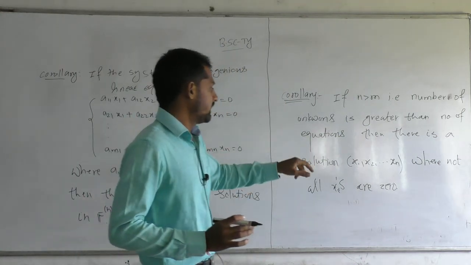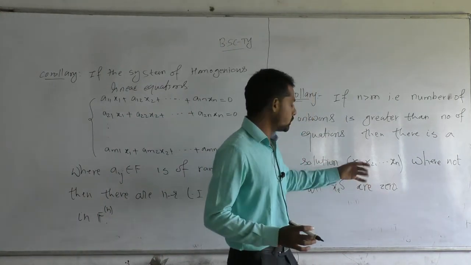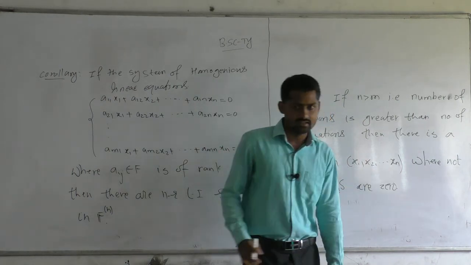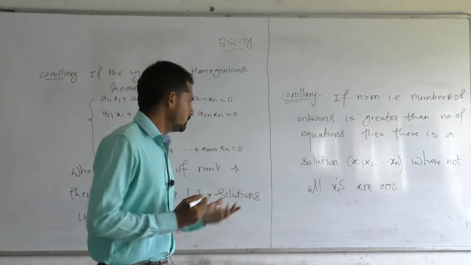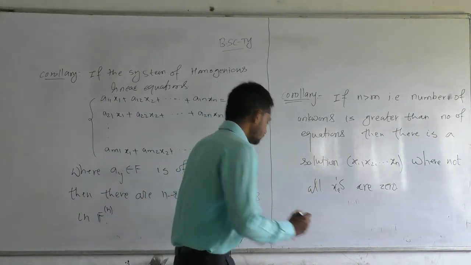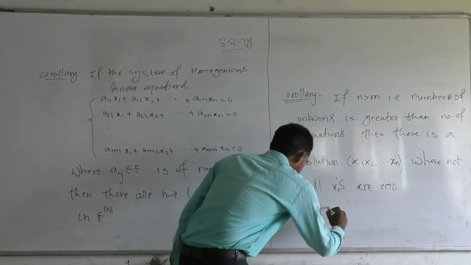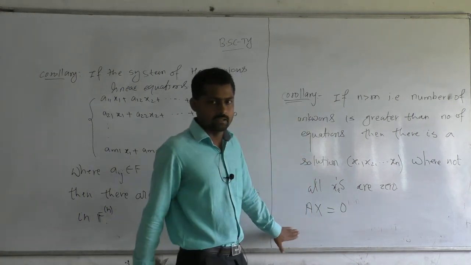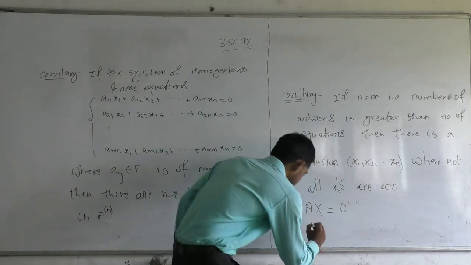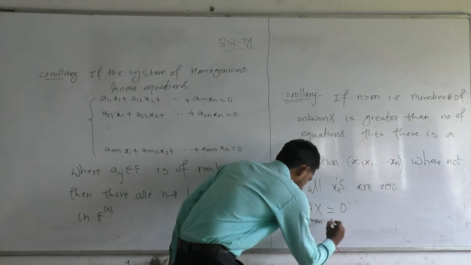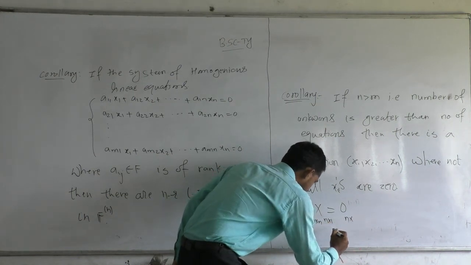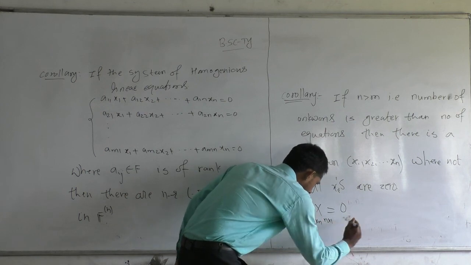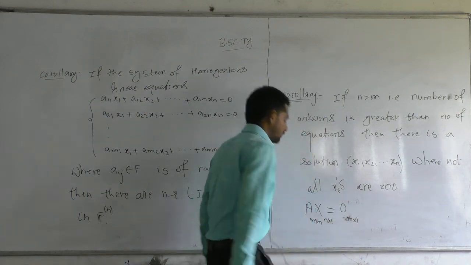That is, there exists at least one solution x1, x2, xn such that not all xi's are 0. So we know that if Ax = 0 is our system of linear equations, where A has m rows and n columns, x has n rows and 1 column, and 0 has m rows and 1 column.